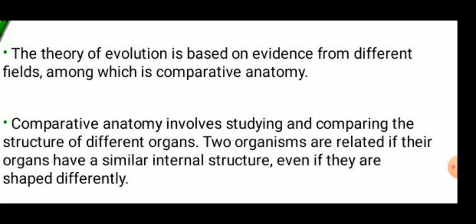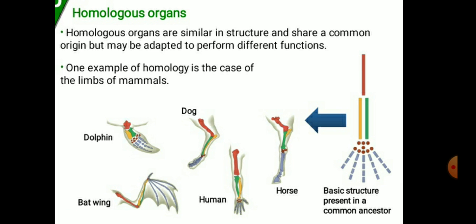And the theory of evolution is based on evidence from different fields, among which is comparative anatomy. Comparative anatomy involves studying and comparing the structure of different organs. Two organs are related if they have a similar internal structure, even if they are shaped differently. So, there is strong evolutionary evidence in the form of homologous organs.